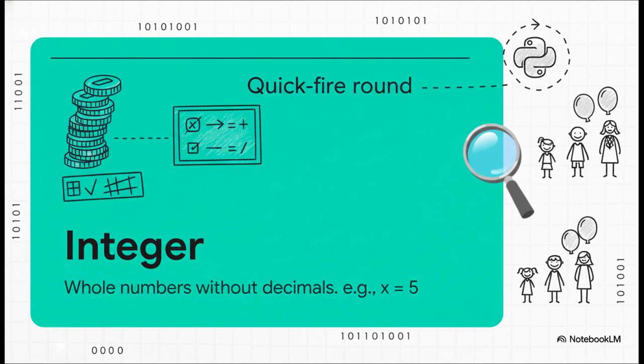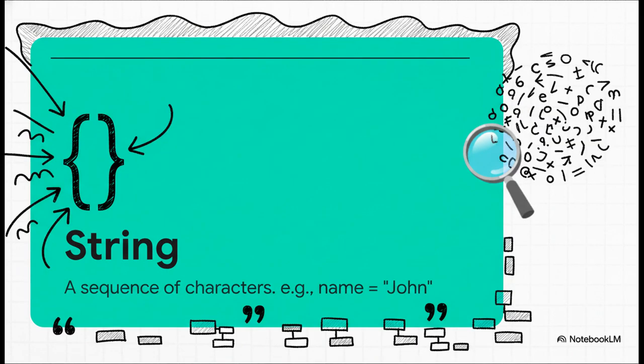First up, you've got integers. Super simple. These are just your plain old whole numbers, perfect for counting things. Then there are strings. Anytime you're working with text, like a person's name, a customer review, anything like that, it's going to be a string. It's just a sequence of characters, inside of quotes.